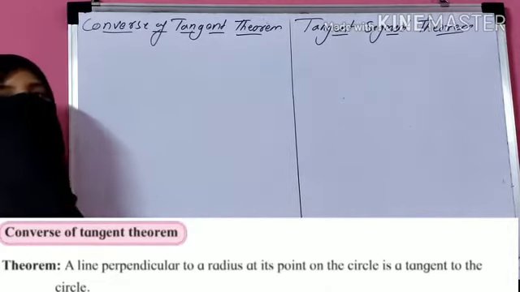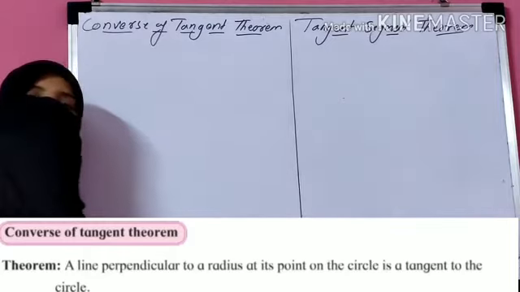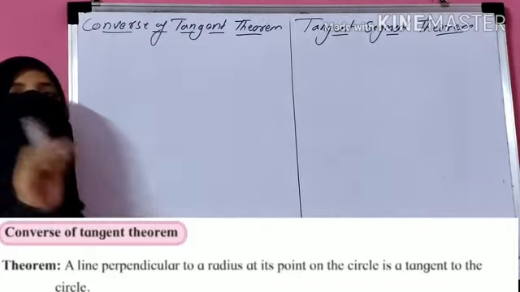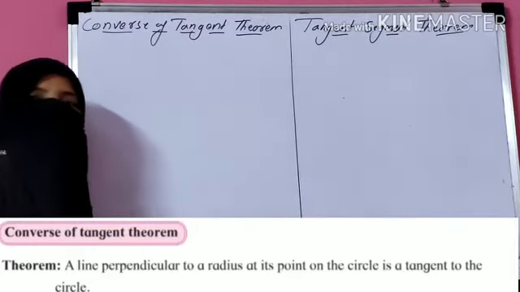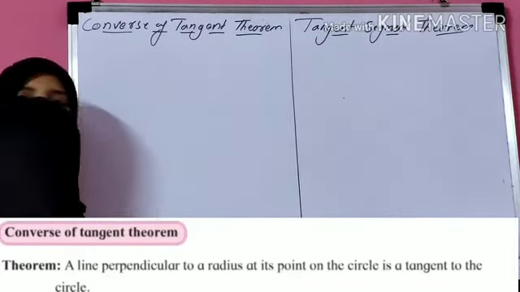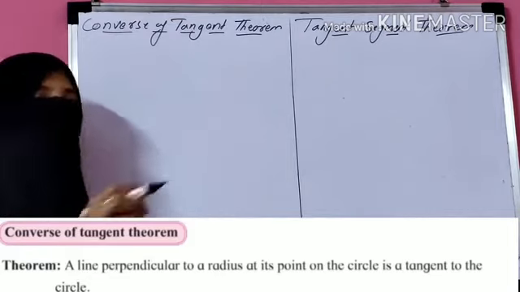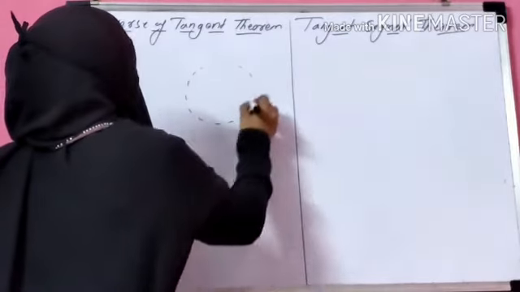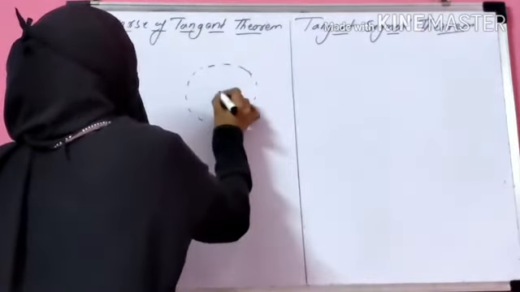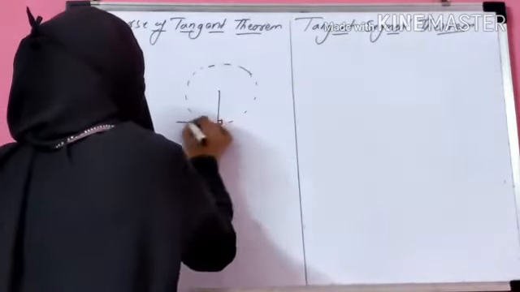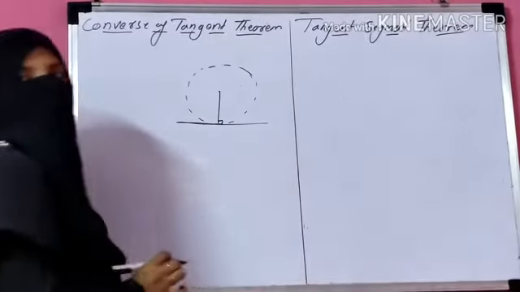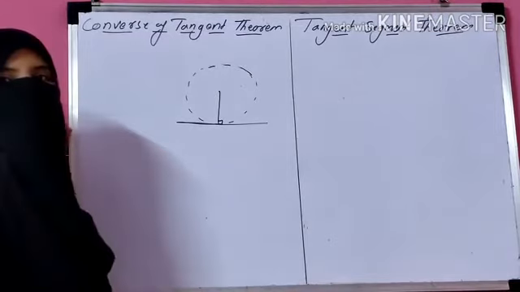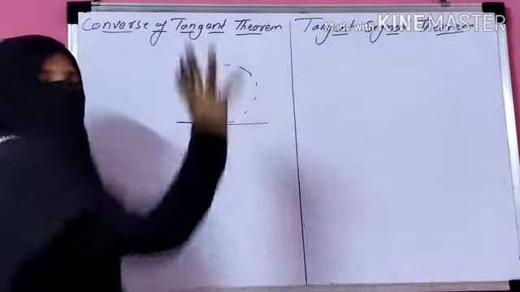The converse of the tangent theorem says that if a line is perpendicular to the radius, then the line is a tangent. Okay. If a line is perpendicular to the radius, then it's always a tangent. So the converse says that if any line is perpendicular to the radius, then that line is always the tangent of the circle. There is no need to prove this theorem. Just remember the properties of the converse of the tangent theorem.